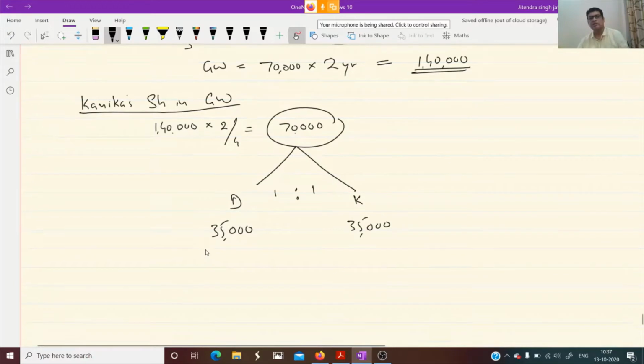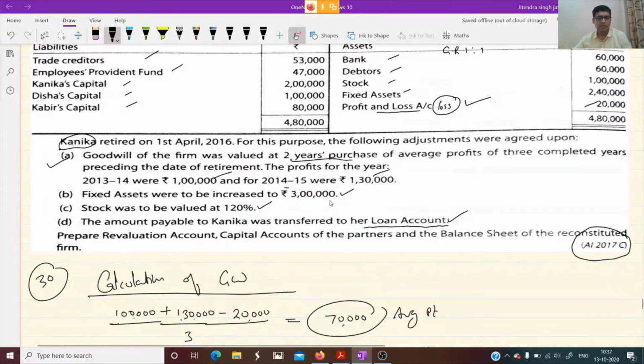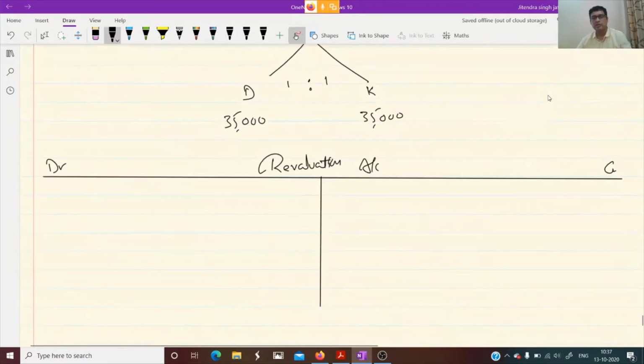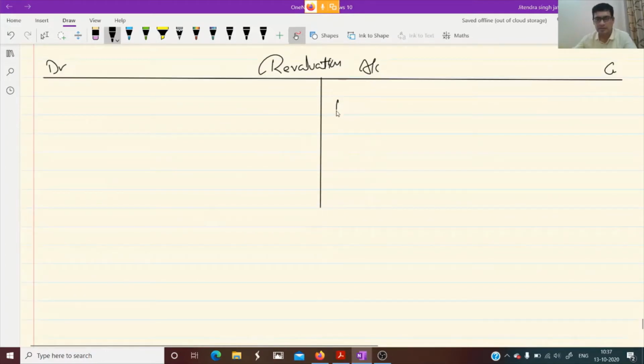Let us prepare the revaluation account. The question says fixed assets were to be increased to 3 lakh. You can see fixed assets are given here as 2 lakh 40,000. It means we need to increase by 60,000. When we increase, what do we do? Credit side.